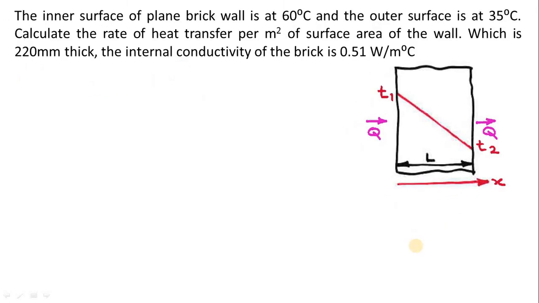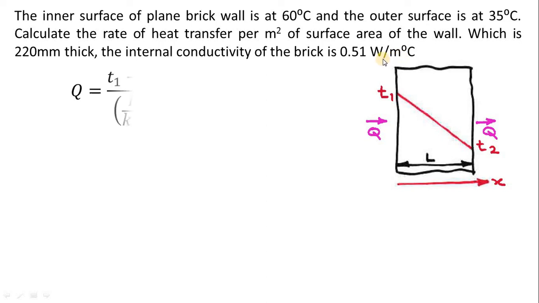So let's solve one example so that you will get a better idea about this. The inner surface of a plane wall is at 60 degrees Celsius and the outer surface is at 35 degrees Celsius. Calculate the rate of heat transfer per square meter of surface area of the wall, which is 220 millimeter thick, and the thermal conductivity of the brick is 0.51 watt per meter degree Celsius.